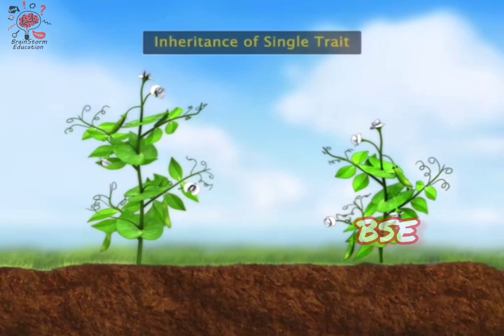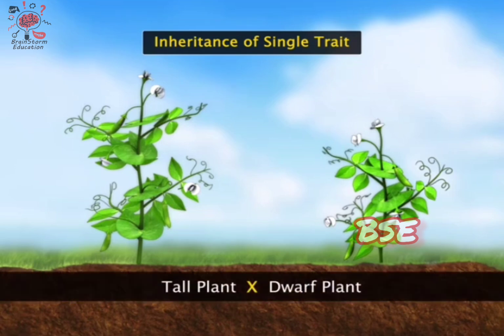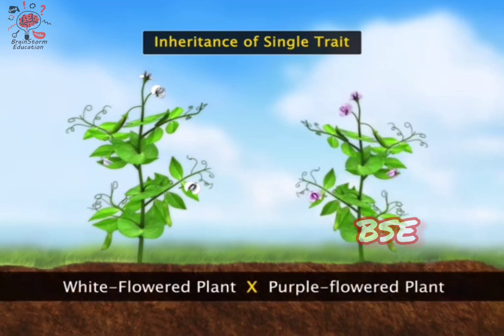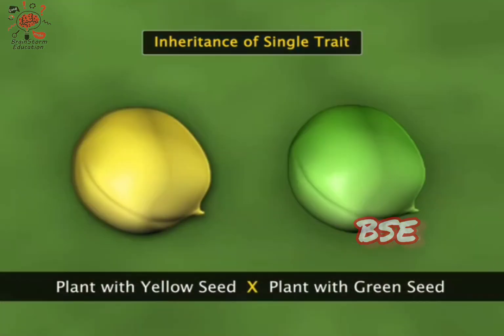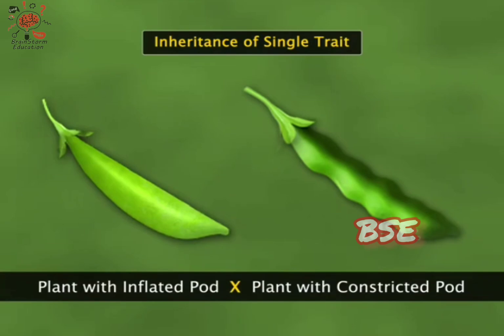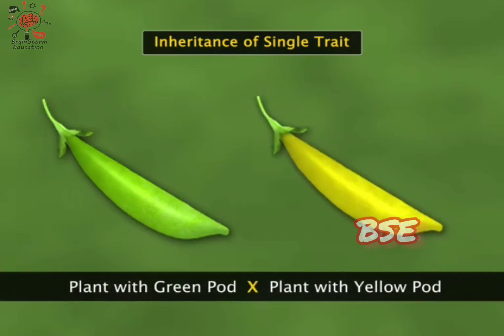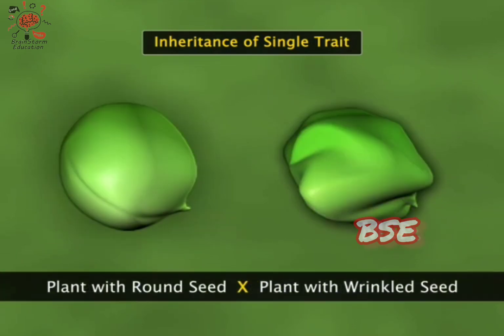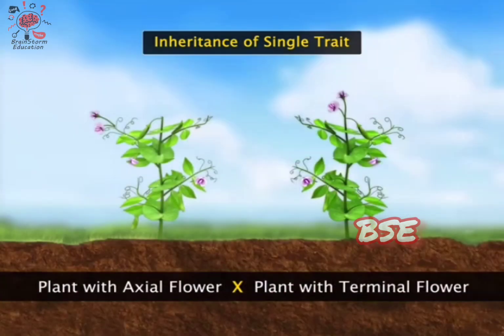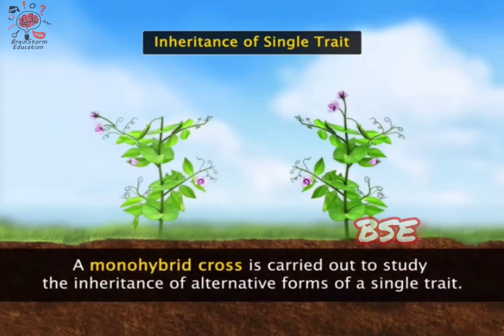Mendel first studied inheritance patterns for alternative forms of a single trait. For example, he crossed tall plants with short, white-flowered with purple-flowered, yellow-seeded plants with green-seeded, and so on. He called these crosses, involving the study of only one trait, the monohybrid crosses.